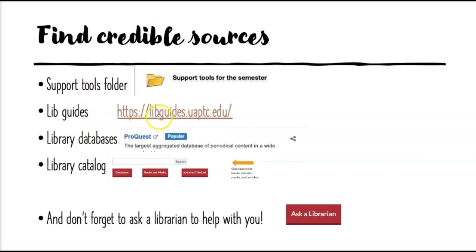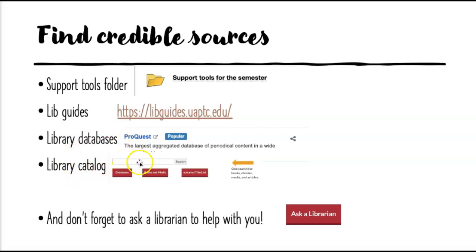Or you can go directly to the LibGuides on the UAPTC website. These are all hot linked, so you can click on those to get directly to that. But this has a research process section that might help you with evaluating sources. If you just want to cut to the chase and make sure that you're using something that's credible, you can use the library databases, and the most popular one is this one, ProQuest, which is kind of like an online encyclopedia, real helpful. Or you can find a book from the library.